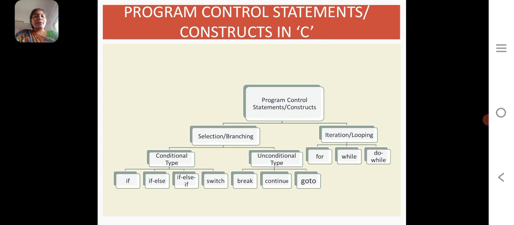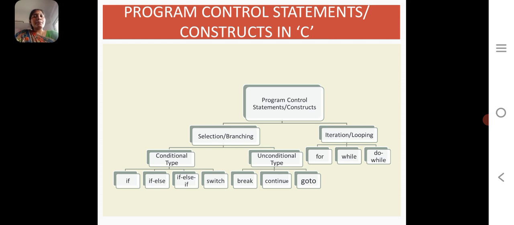The selection and branching statements are classified into two types: conditional type and unconditional type. The conditional type is based on some set of conditions, and the unconditional type is based on no condition, no limit or no return values. If any one of the conditions is wrong, then we use the unconditional statement.